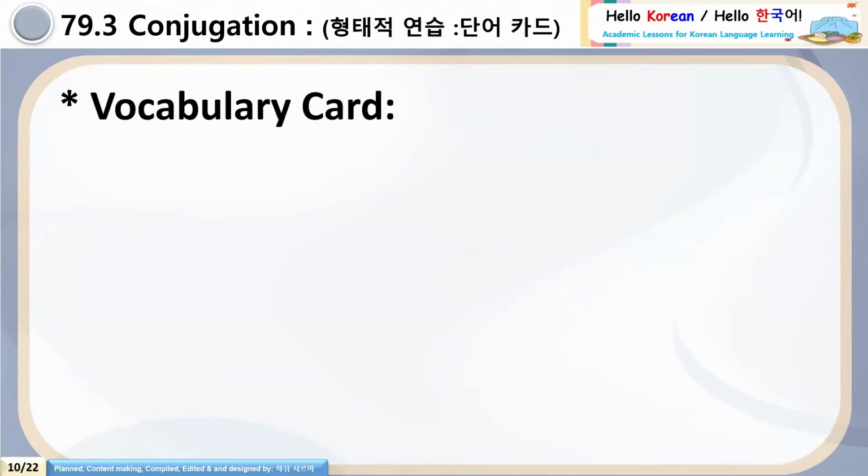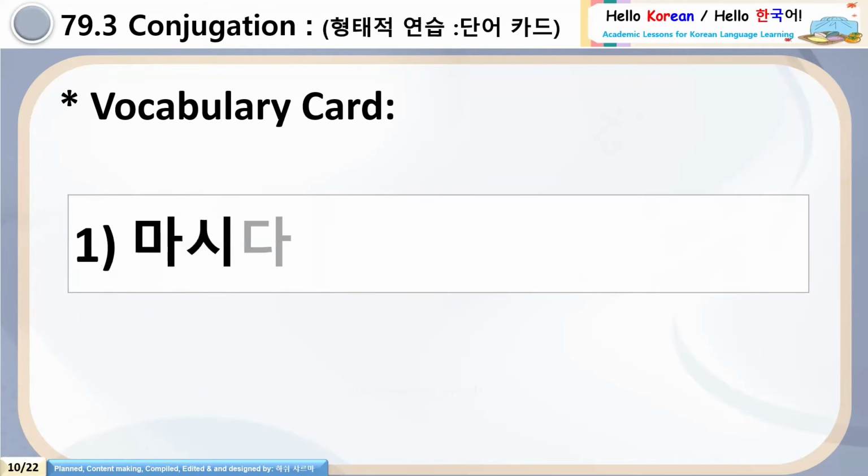It's time to do some practice with the vocabulary cards. Cards will come on the screen. You have to just add the grammar neun-geot. Let's start. Number 1, 마시다.